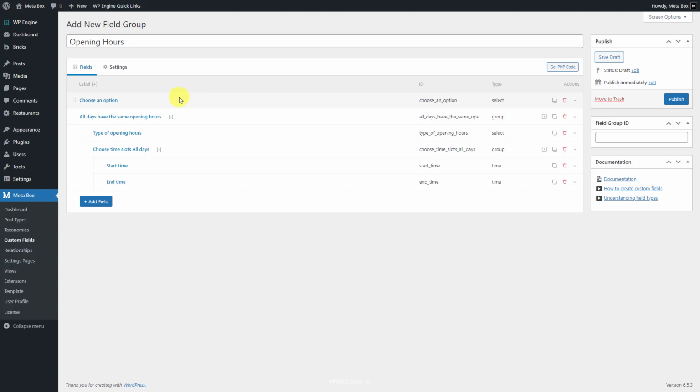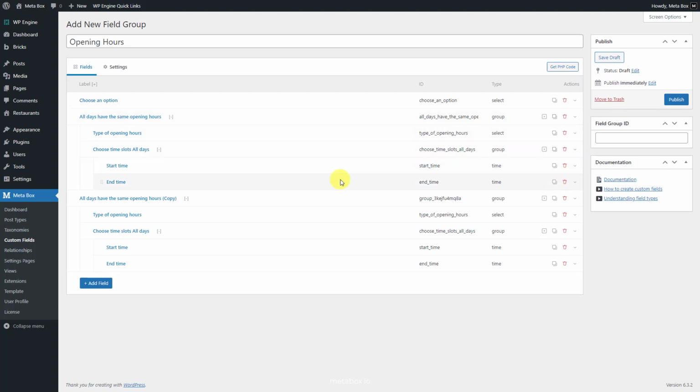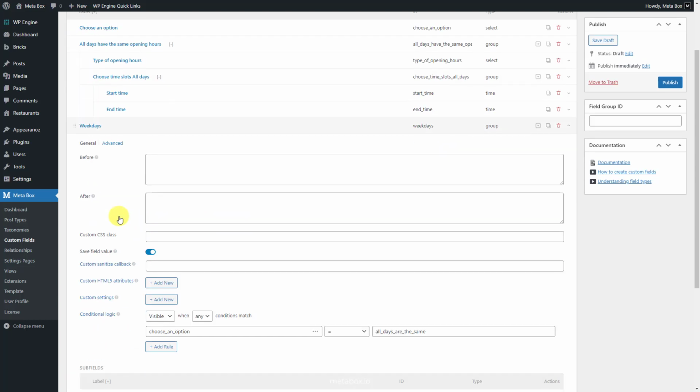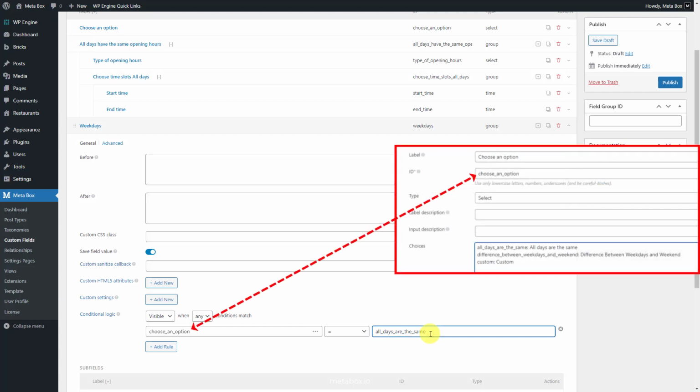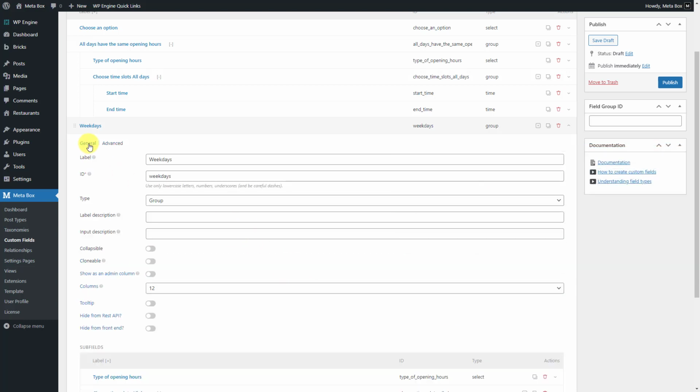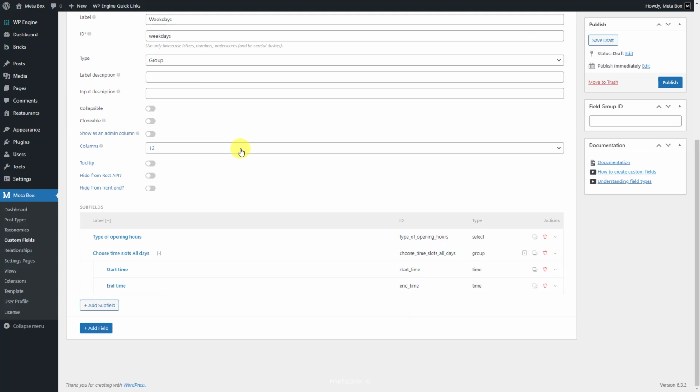Next, in the case that the opening time on the weekdays and weekends are different, the fields are almost the same. So, I'll duplicate this one to save time. Change the label and ID of each field. Then, don't forget to reset the rules by changing the value in the Conditional Logic section. The key of the rule still is the first select field, since the rule is based on it. But the value should be changed to the second option. As well as, the ID of each subfield inside this group also needs to be changed.